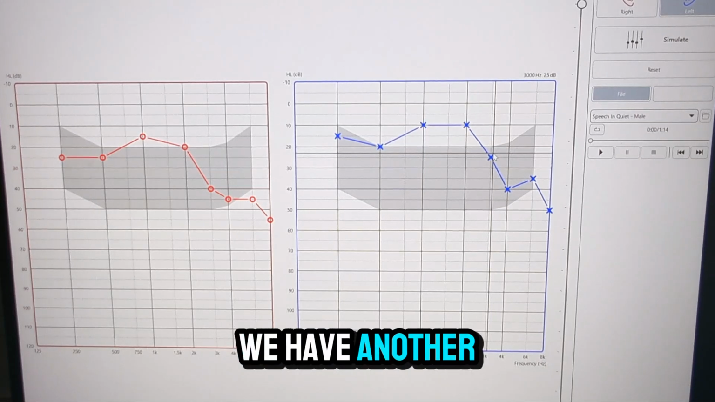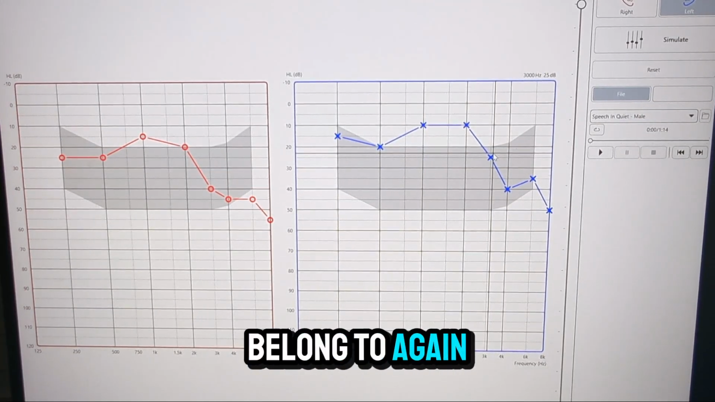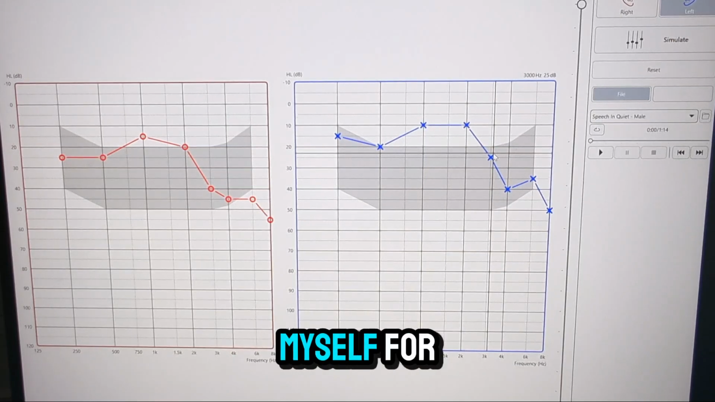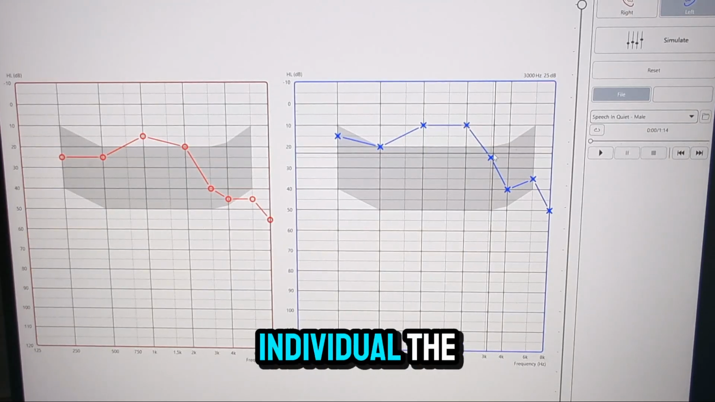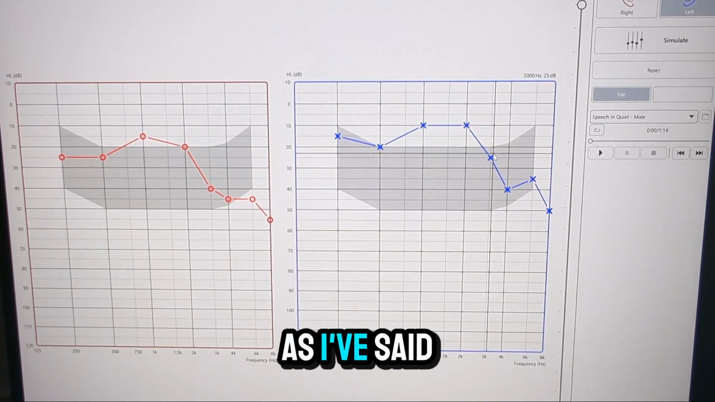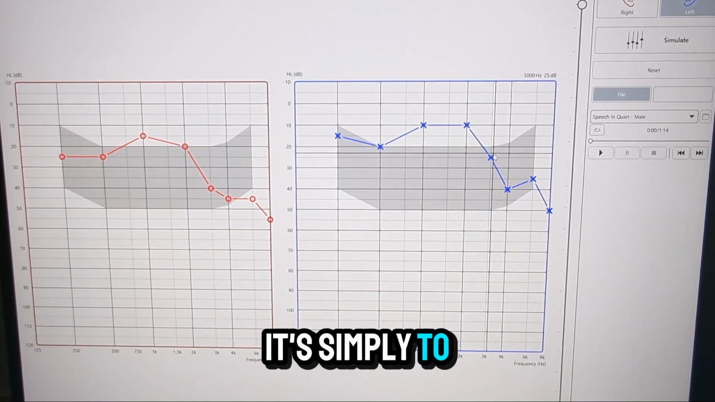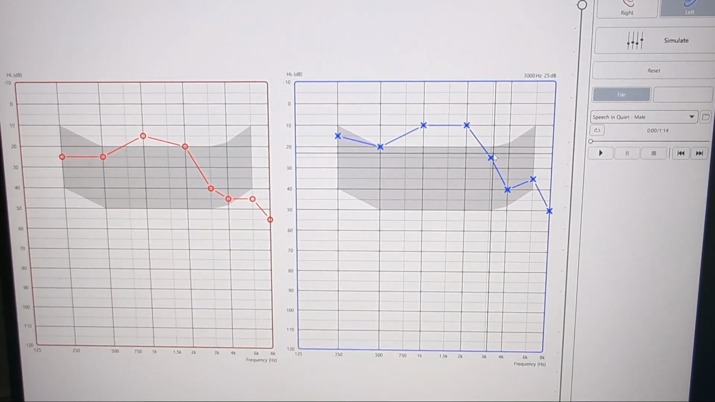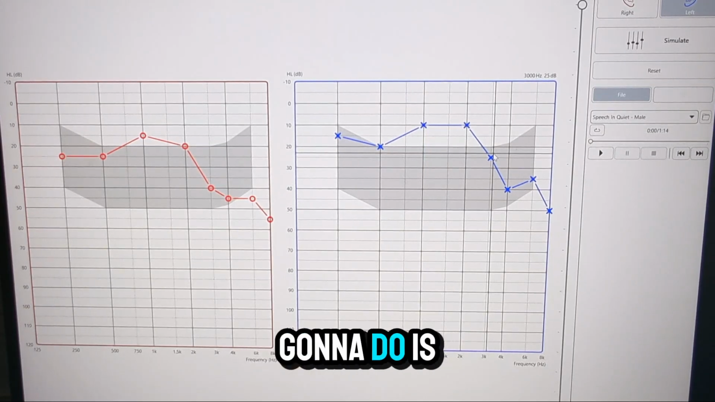We have another audiogram sent to us from a member in the Facebook group that I belong to. Again, I did not do this audiogram myself or the hearing test myself. It was passed on to me, so I don't have the full background and history of this individual. The purpose of this video, as I've said before, is not to give diagnostic evaluation. It's simply to simulate and animate a hearing loss as shown by the audiogram. So what we're going to do is go straight to it.